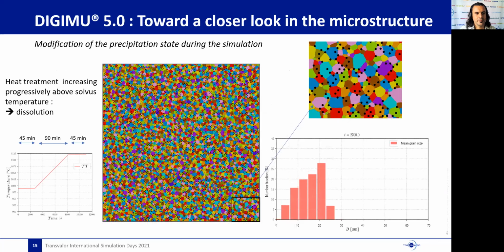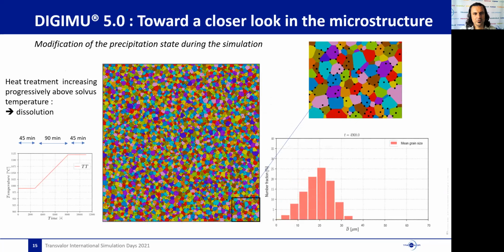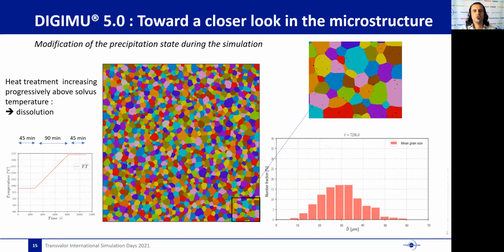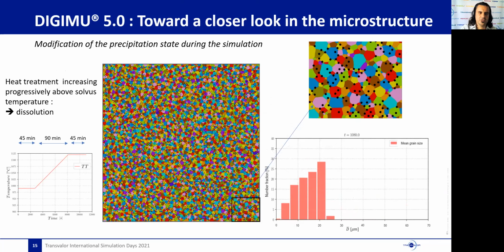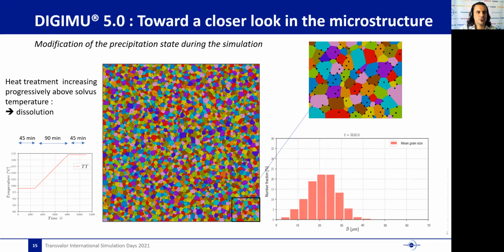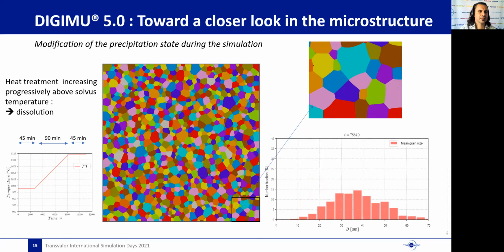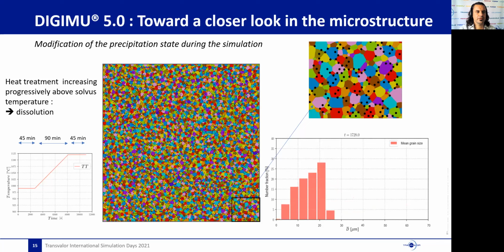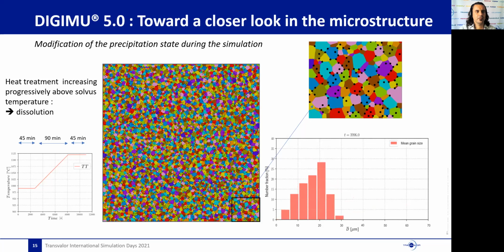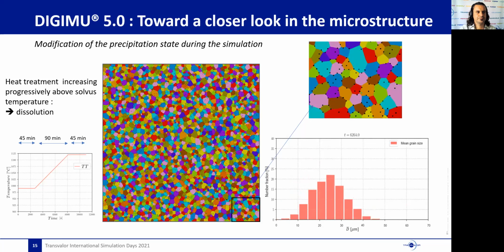In the new version, it will be possible to implement some phenomenological evolution laws for the precipitates. In this example, during the simulated heat treatment, precipitates are progressively dissolving, and then progressively they release the pinned grain boundaries, allowing the grain growth.